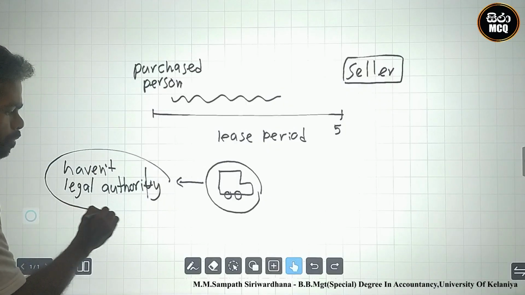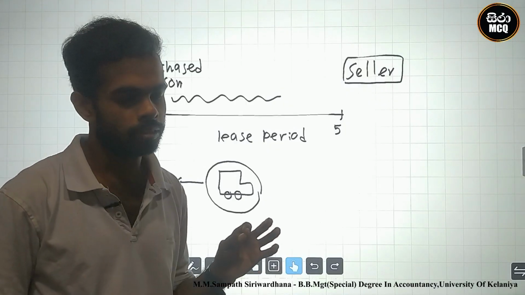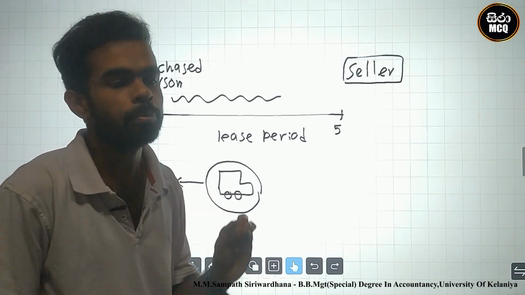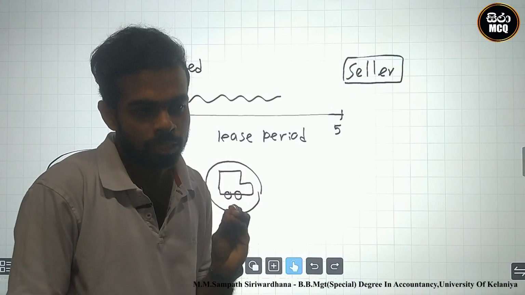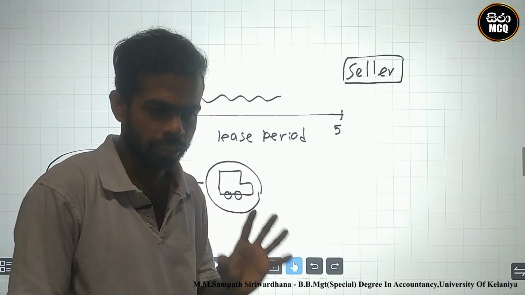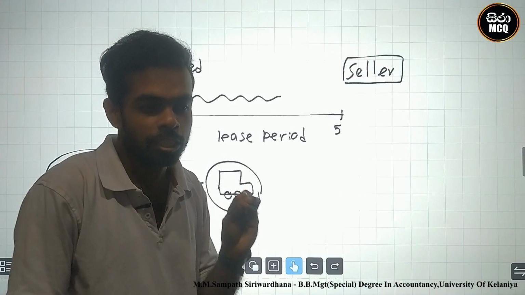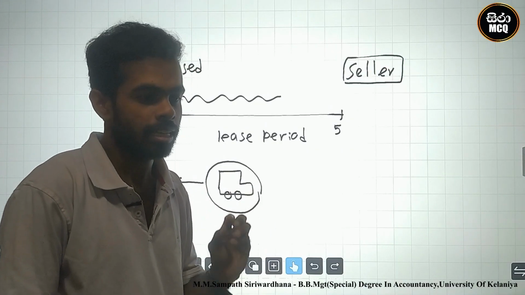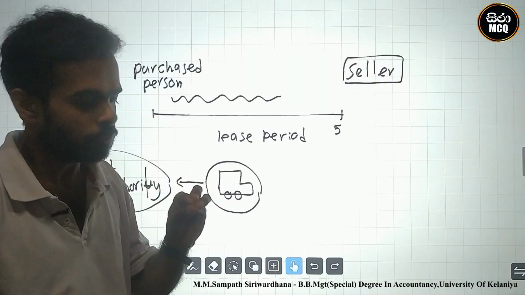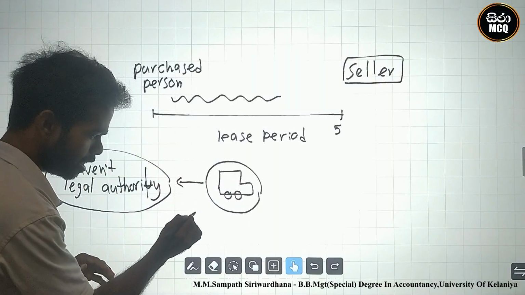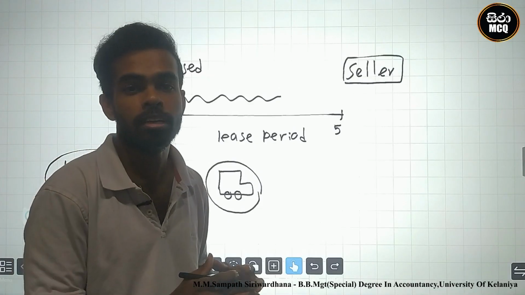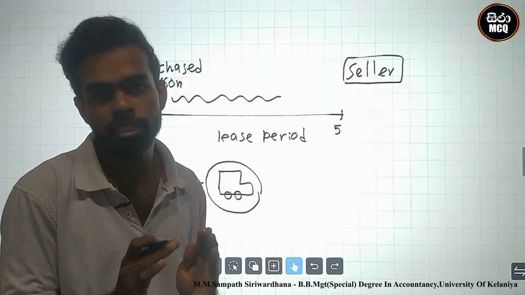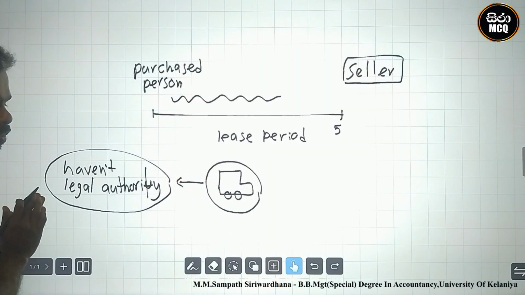What is the meaning of that? There is an asset. What is the definition? An asset is a present economic resource controlled by the entity as a result of past events. At the identification of a right of use asset in the statement of financial position, what is the requirement? We fulfill the asset definition, not legal authority.